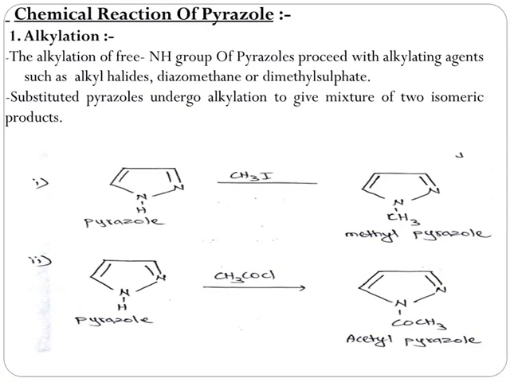Substituted pyrazoles undergo alkylation to give mixture of 2 isomeric products. Take an example. Pyrazole upon reaction with methyl iodide yields methyl pyrazole. Another example, pyrazole on reaction with acetyl chloride yields acetyl pyrazole.